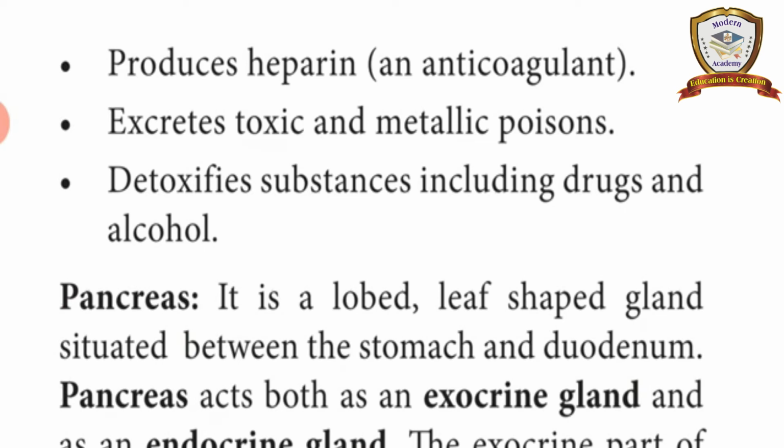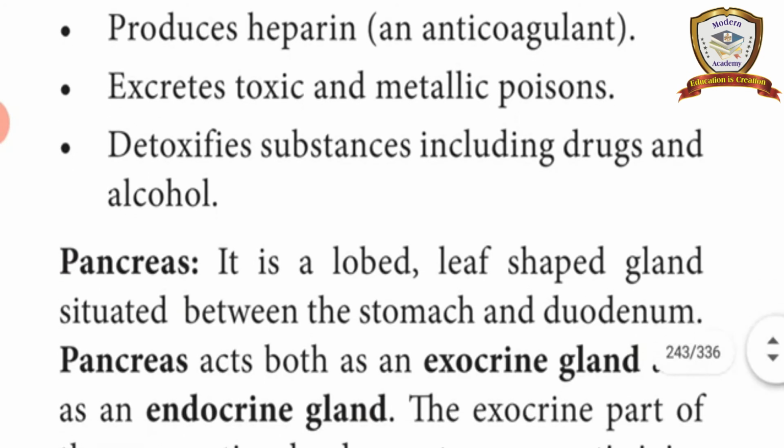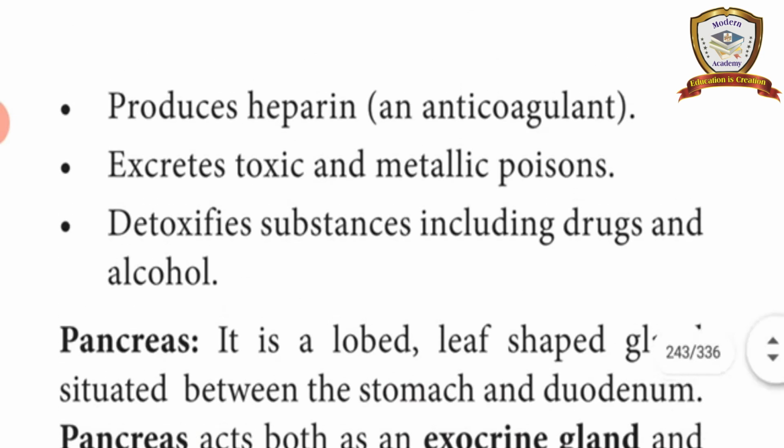It detoxifies substances including drugs and alcohol. The liver also has the power that if some part of it gets damaged, it can regenerate. That is the special function of the liver.